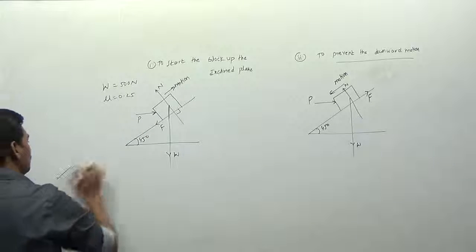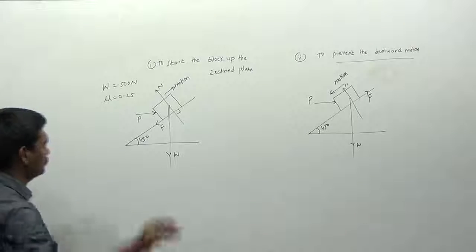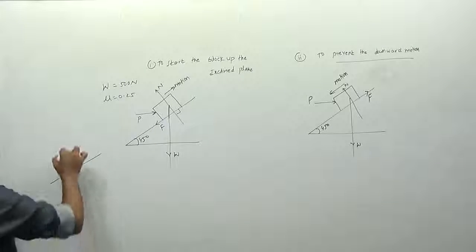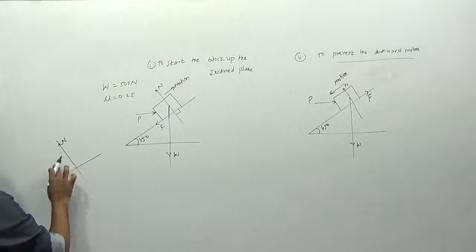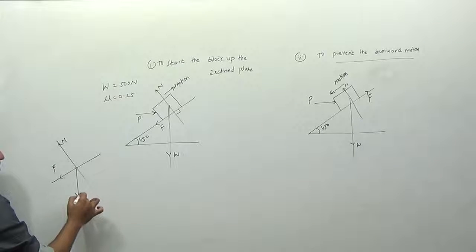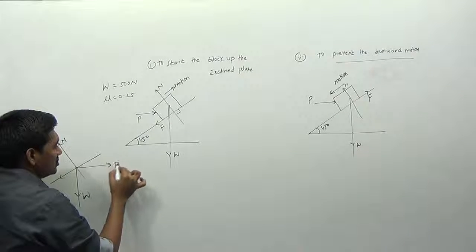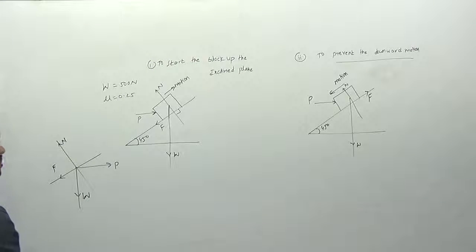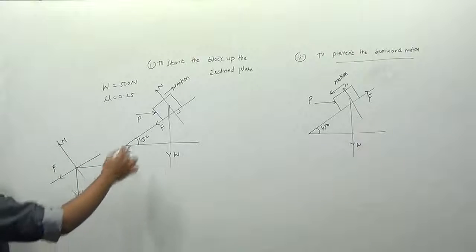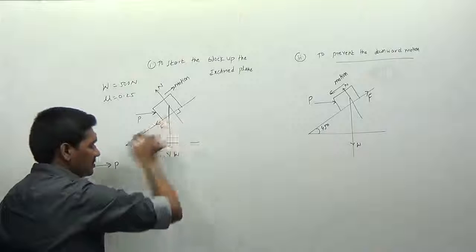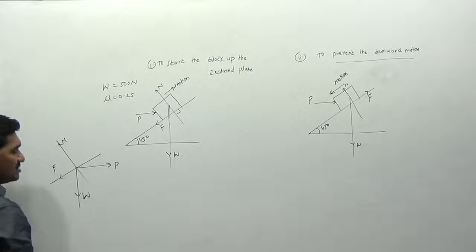Now how can we draw the free body diagram? I am going to the representation of the forces. This is your inclined plane here. And this is your normal reaction N. And this is the frictional force F here. And this is the weight W that is acting in the vertically downward direction. And this is the force P acting in the horizontal direction. You can observe these angles here. Any more forces we have? No. So I am resolving the forces along the inclined plane and the normal direction here. Therefore I want to resolve the forces here.